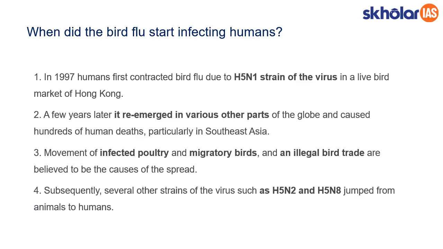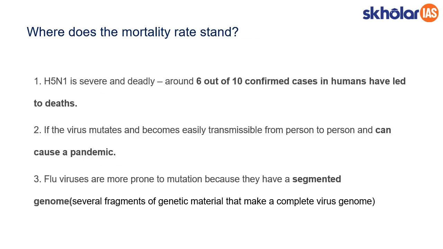And it is also found that the strains like H5N2, H5N8 have human transmission, as in it transfers from animals to humans and attacks humans, and the effect is lethal. So the next question that we are concerned with is, when it attacks humans, what is the mortality rate? It is observed that 6 out of 10 cases, which means 60% of the cases, have led to deaths. This is a very severe condition.